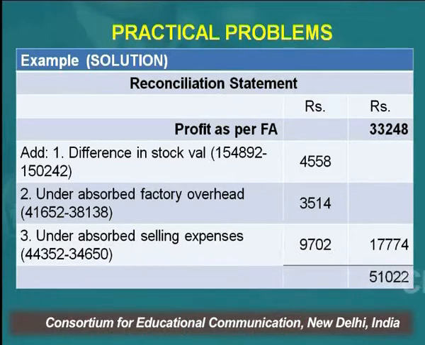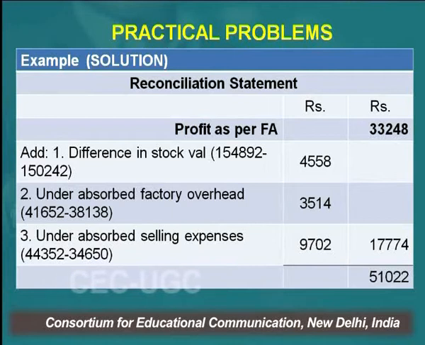What we are given is only the profit of the financial books. So we are starting with the financial book as the base book. 33,248 is the profit under the financial books. Now let's see each of these transactions which I have written here.